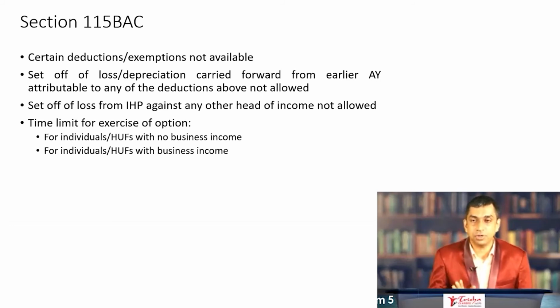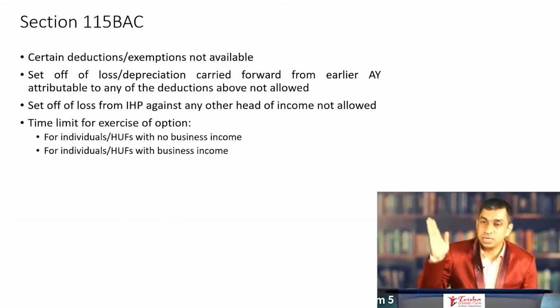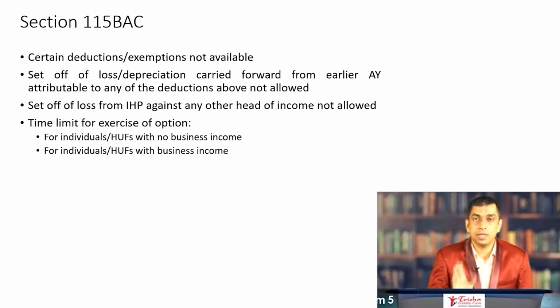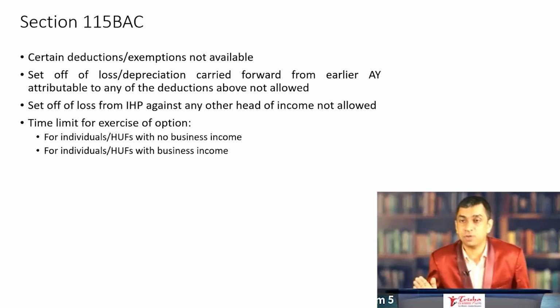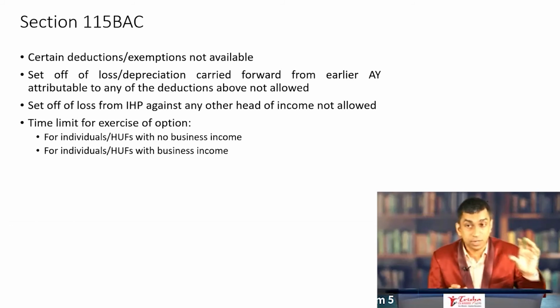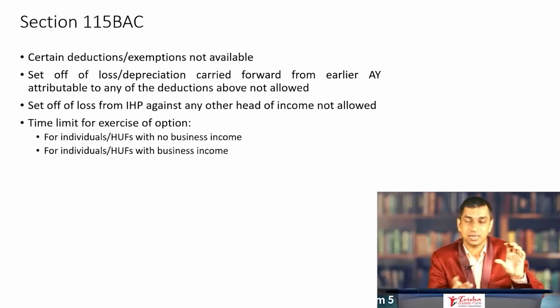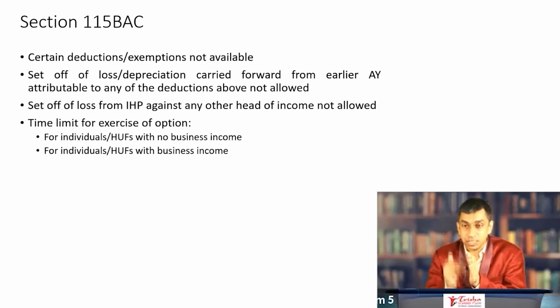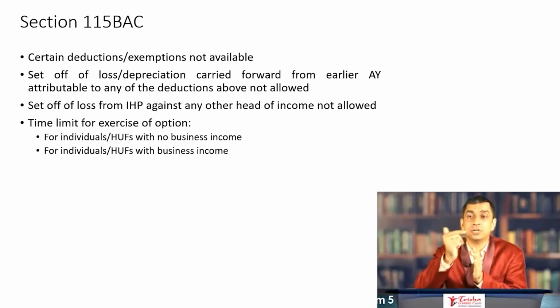Understand this point. Loss or depreciation carried forward from a previous year cannot be set off against any other head of income. And when it comes to income from house property, the loss cannot be set off against any other head of income at all. That is the second point. The first point is certain deductions or exemptions are not available. We will discuss this once again in the next slide. Second point is set off of loss or depreciation. If it is carried forward, it cannot be set off against any other head of income. If it is the present year's loss from house property, it cannot be set off against any other head of income.